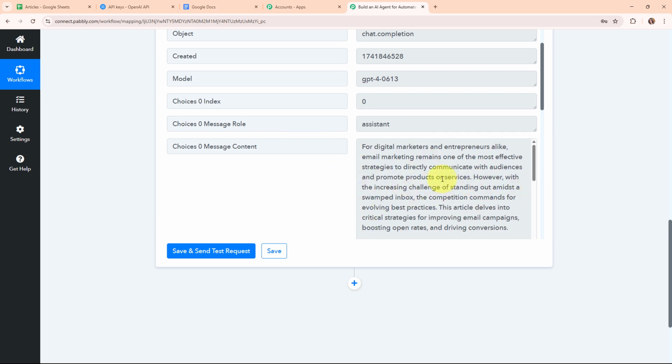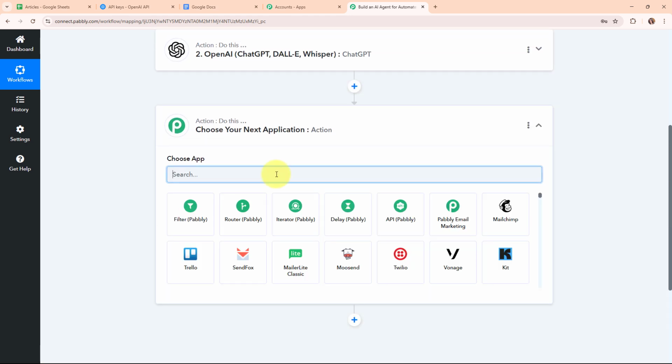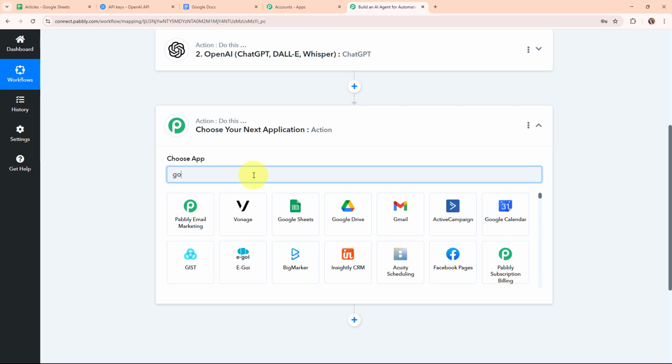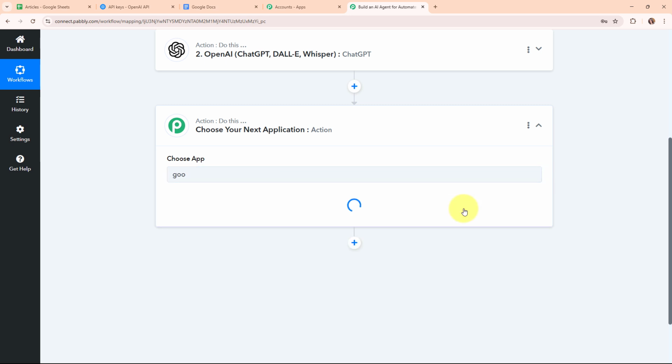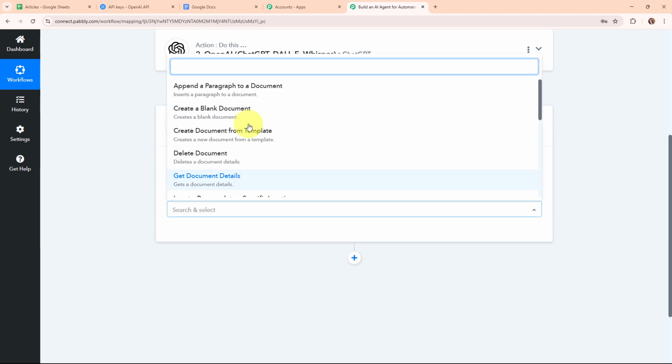So now here, after generating the article content, I want to add this content in a document format. So for that, I'm going to click on this add action step over here. And here in this action step, I'm going to select my action application as Google Docs. So Google Docs is an online word processor that lets you create, edit, and share documents from any device with internet access.